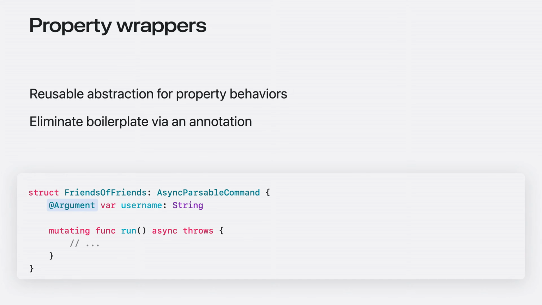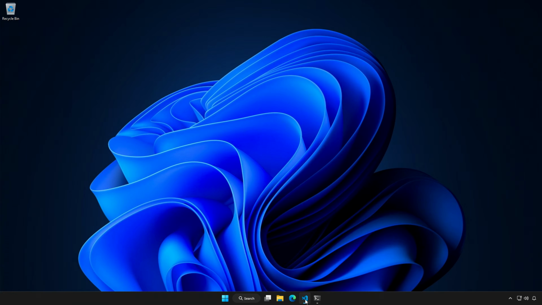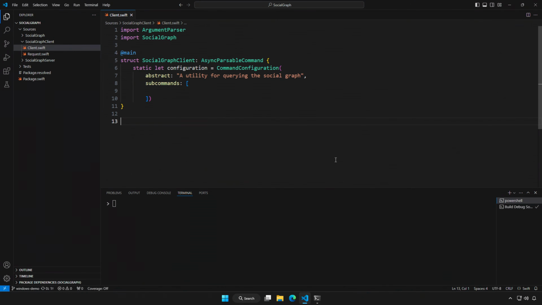In the example, the argument property wrapper from the Swift argument parser package has been applied to the username property. The argument wrapper designates that the property stores the value of a command line argument. Let's see this in action. I've created a new target in my package for a command line utility. The new target depends on the argument parser package, which it uses to parse command line arguments. In the main file, there's a type conforming to async parsable command, which provides the top-level configuration for the arguments accepted by my tool. Let's see this in action.